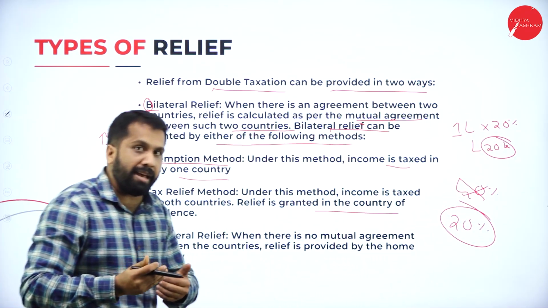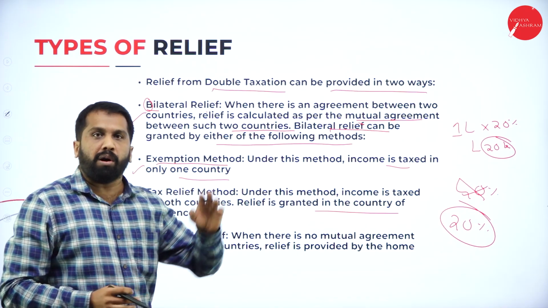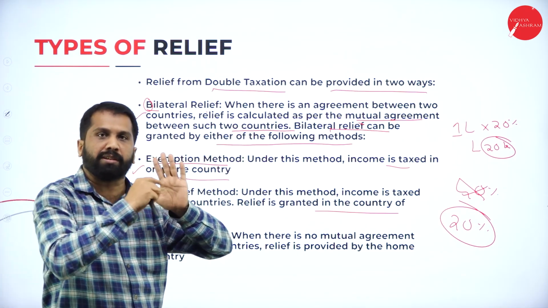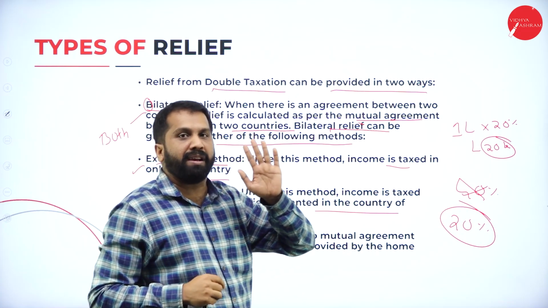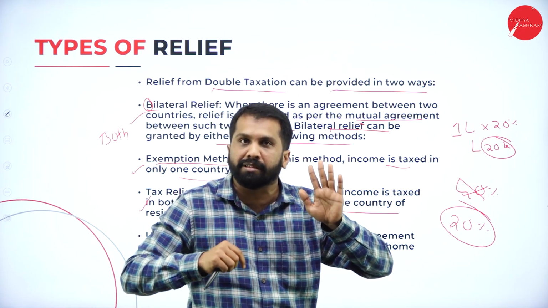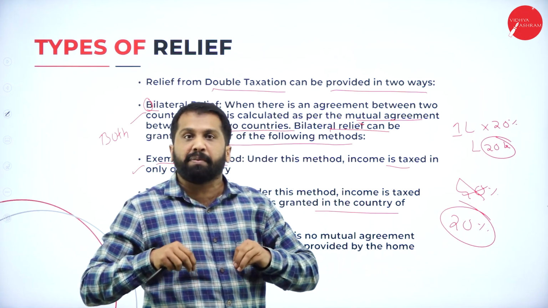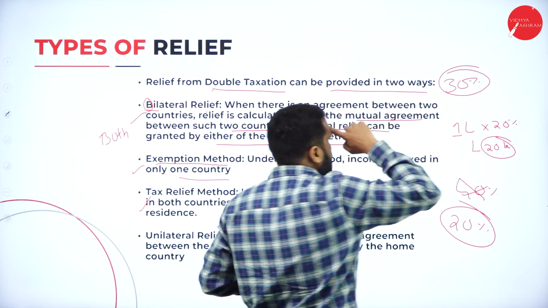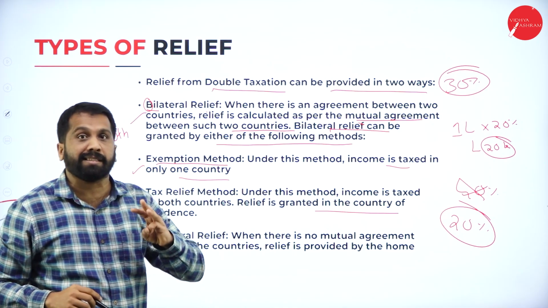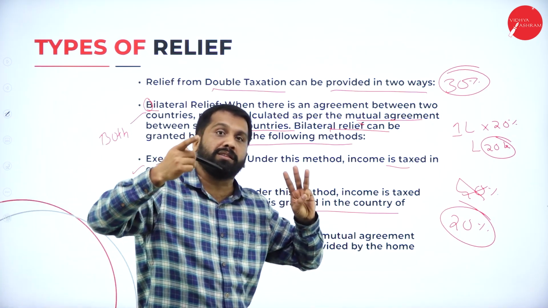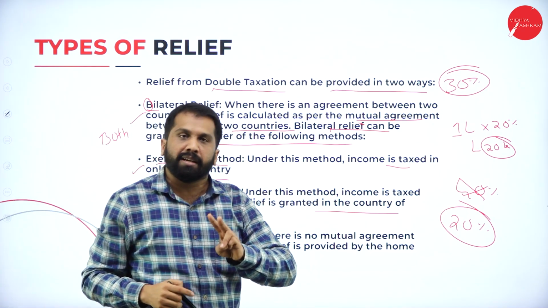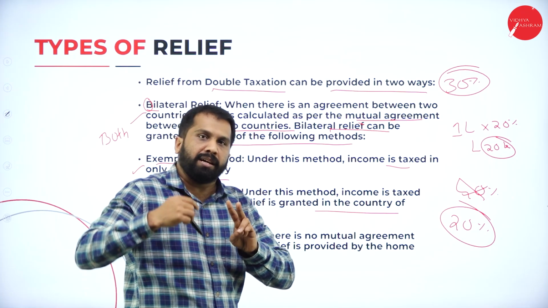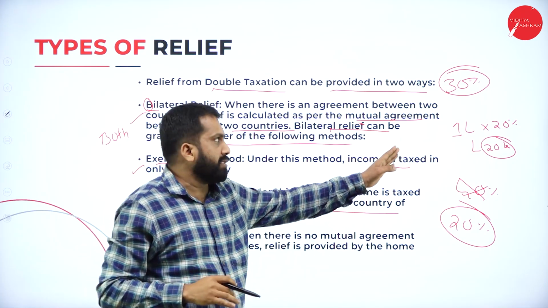Now, you came back to India. Already you paid tax. You will show that challan to the Indian government. See, I have paid 20,000 tax. What will India say? Okay, as per India, you are supposed to pay 30%. As per India, how much are you supposed to pay tax? 30%. But how much did you pay in Dubai? 20%. Then Indians will say, okay, you don't pay again 30% here.